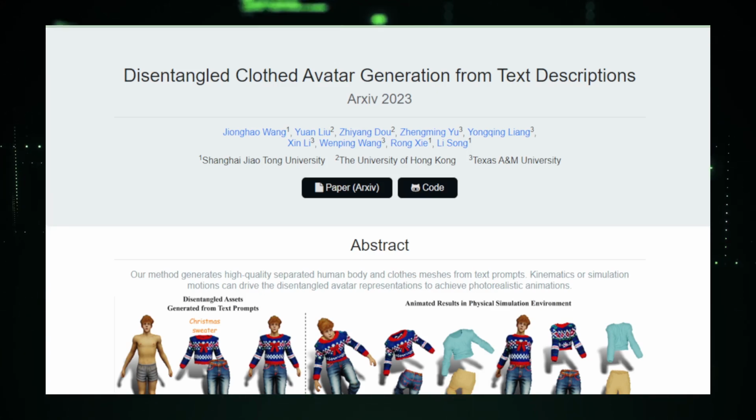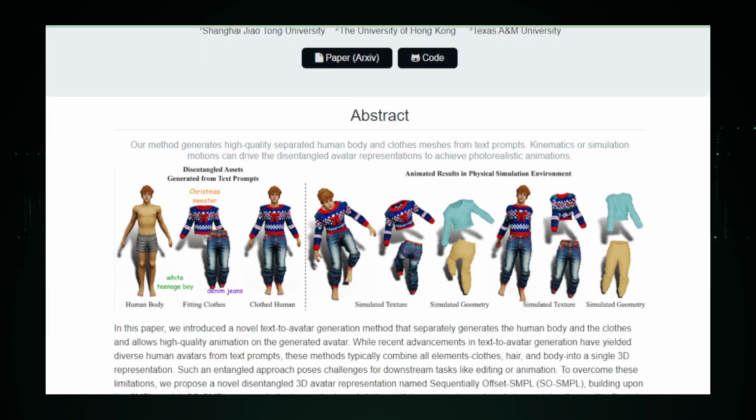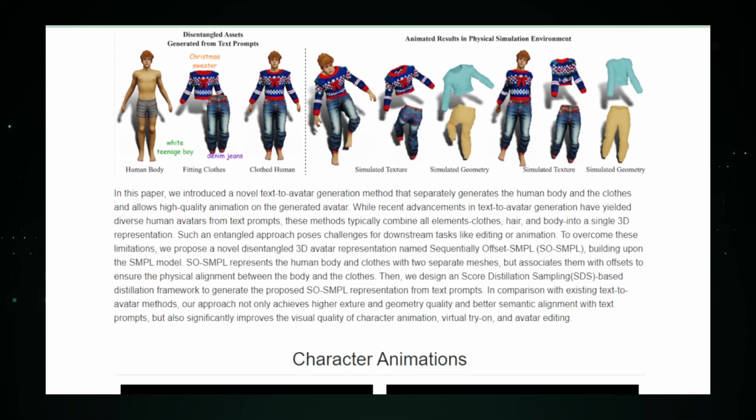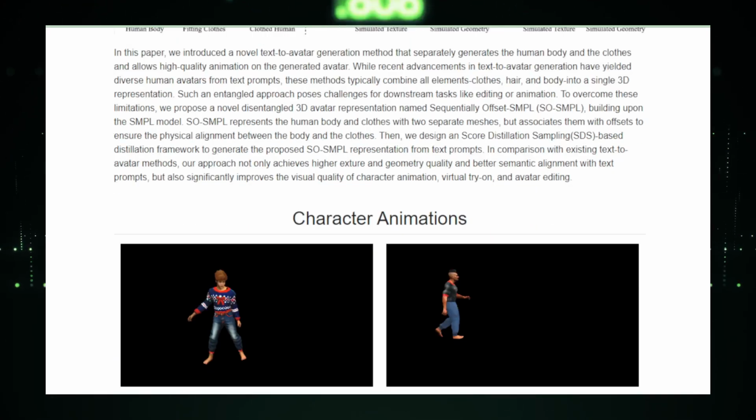At its core, SOSMPL is about flexibility and realism. It separates the modeling of human bodies and clothing, enabling unprecedented control over each aspect. The level of detail is astounding, from the creases on the clothes to the subtlest expressions on the face.